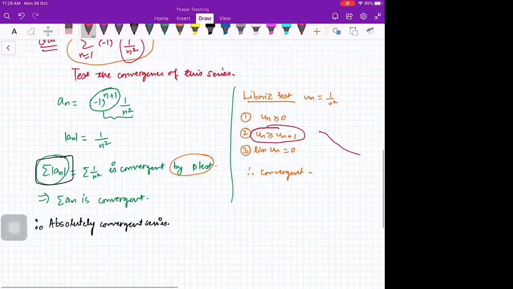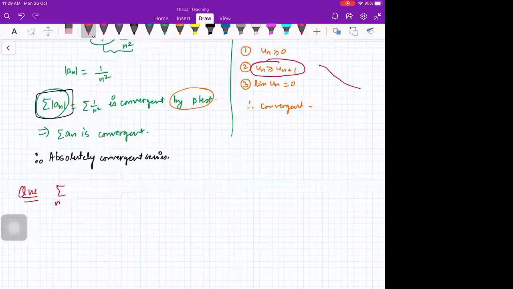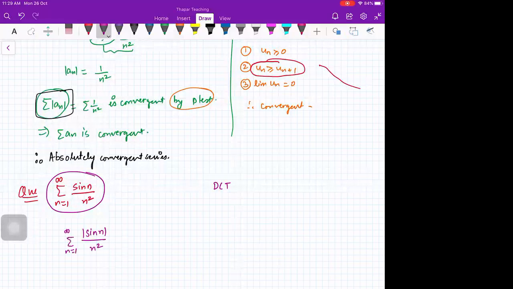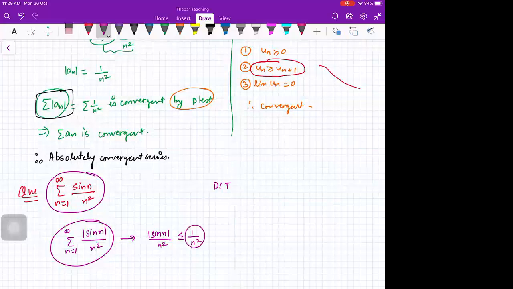Sigma sine n by n square, n from 1 to infinity. If you remember, the same question was there when we were doing DCT, the direct comparison test. There the question was mod of sine n upon n square, n from 1 to infinity. Since mod of sine n is less than or equal to 1 and 1 by n square is convergent, that was convergent. But here you cannot apply DCT. Why? Because the terms are not positive. Sine n can be anything.